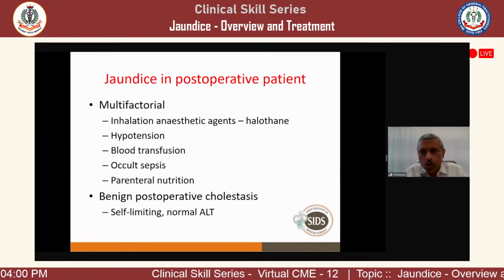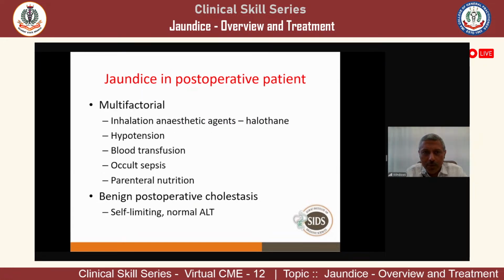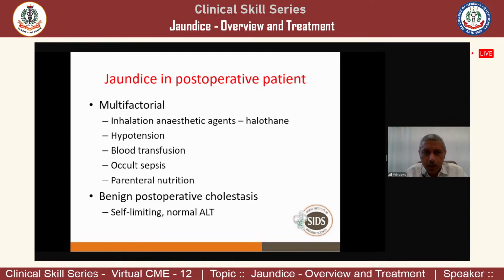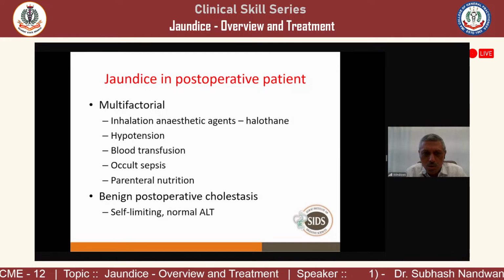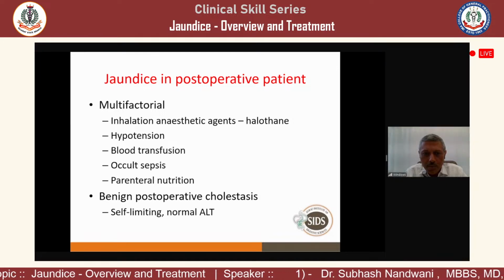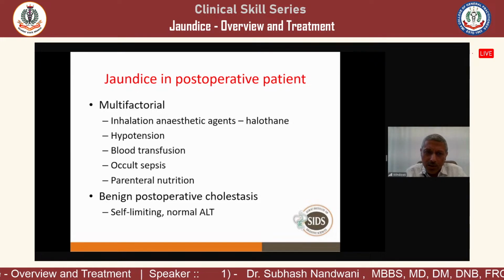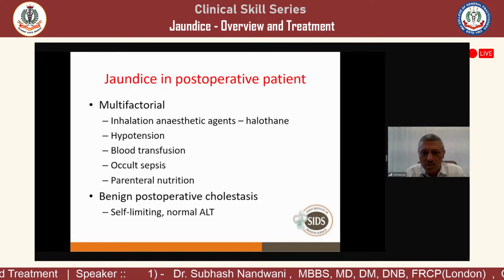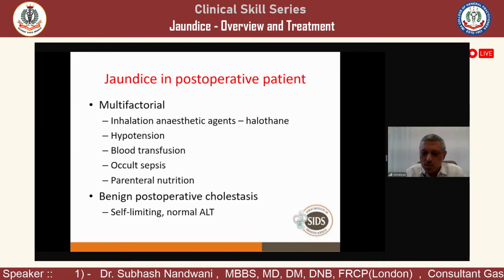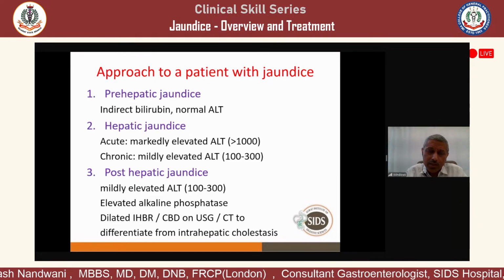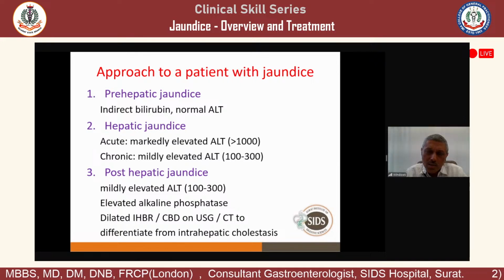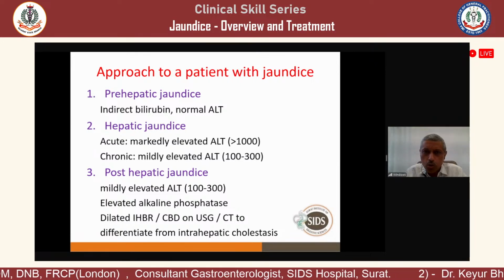So jaundice in post-operative patients can be multifactorial: because of the anesthetic agents, because of hypotension during surgery, multiple blood transfusions, because of sepsis, or because of parenteral nutrition. Usually, there is a condition called benign post-operative cholestasis, where ALT is normal and it is a self-limiting condition.